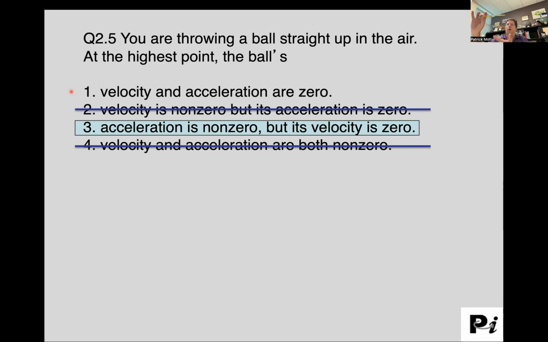If the acceleration is also 0, then the pencil would never move again. Obviously that's not what happens. It falls back down because the acceleration is not 0. That is making the velocity continue to change at a constant rate.